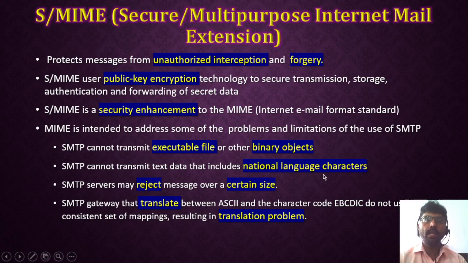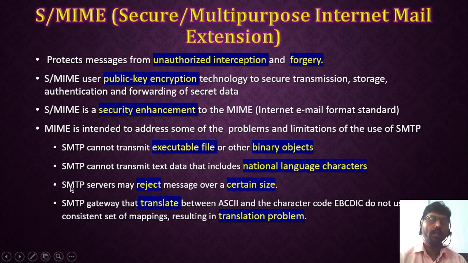As I told, it can transmit only 7-bit ASCII code, not 8-bit. So only English-like characters I can send, but not other languages like French, Arabic, Spanish, or Chinese letters. I cannot transmit these with the help of SMTP.